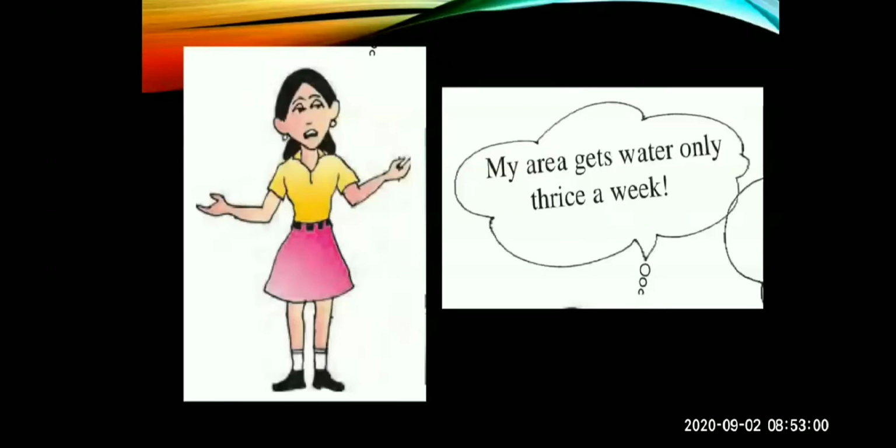But in her area there is no water, because there is insufficient water in her area. This girl is facing a water problem. As we know, we need to wash our uniform on a daily basis, but in her area there is a scarcity of water. So this girl is saying her area gets water only thrice a week, and they are facing lots of problems due to this insufficient water.